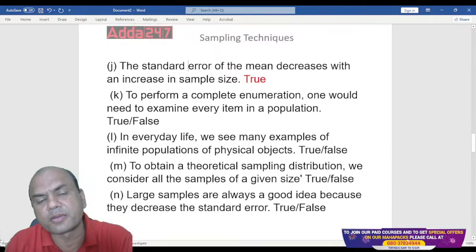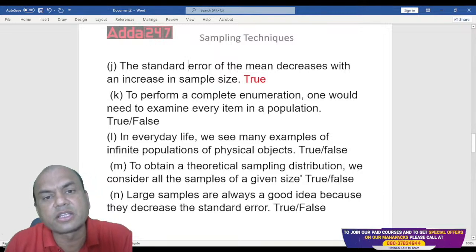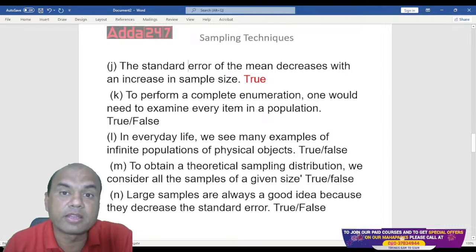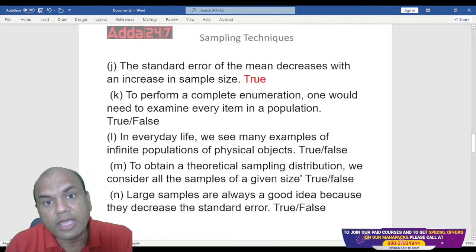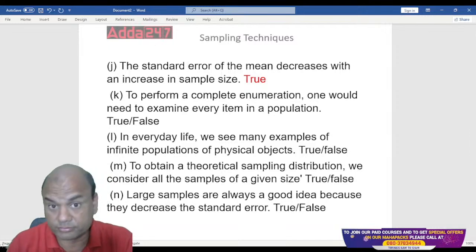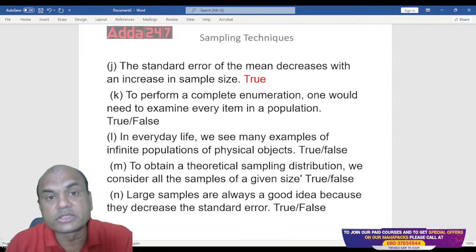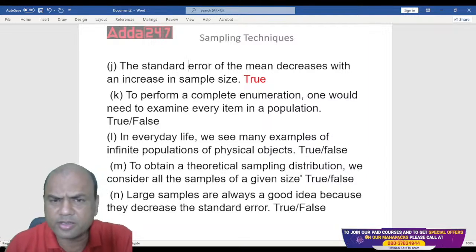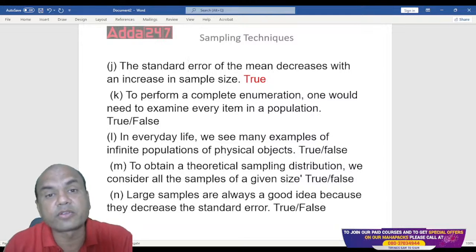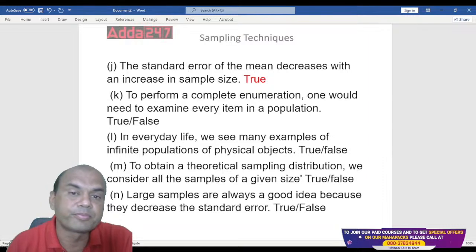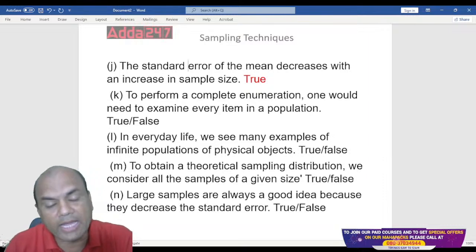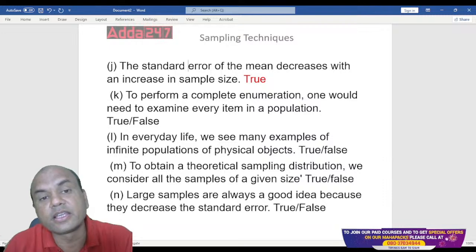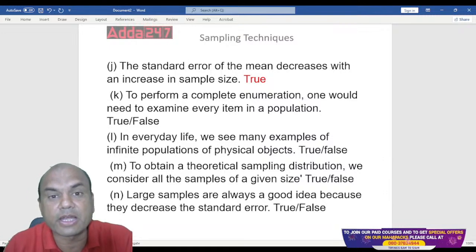What is standard error? Standard error is actually the difference between the population mean and the observed mean. Keep it very simple. We have that formula z equals 1 upon standard error into x bar minus mu, right? That formula gives you x bar minus mu. The difference is known as standard error.